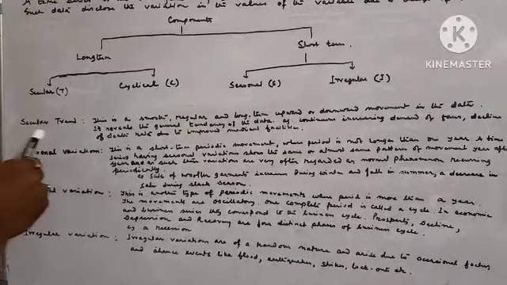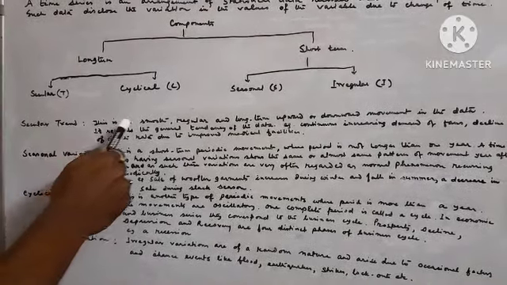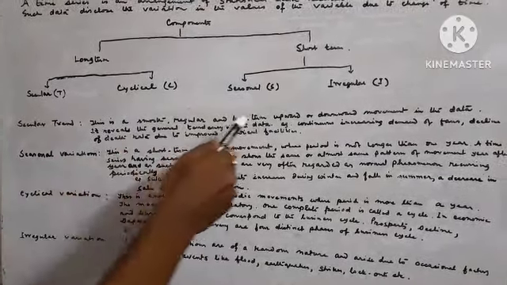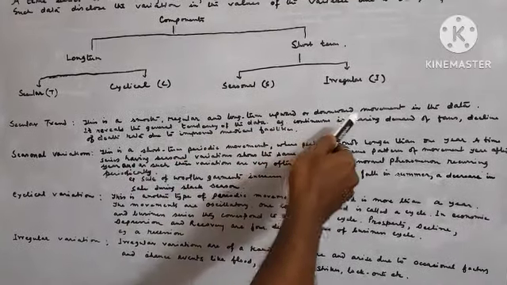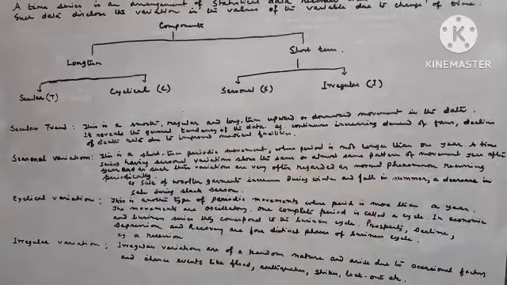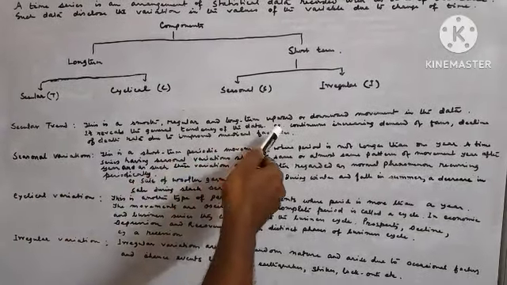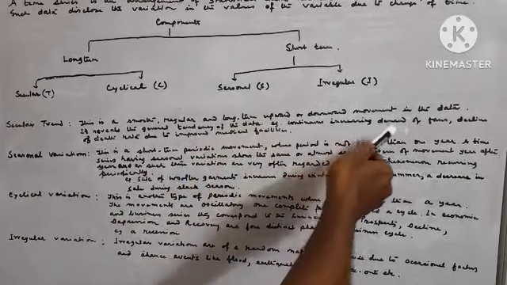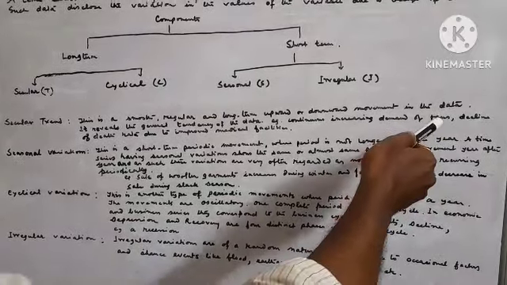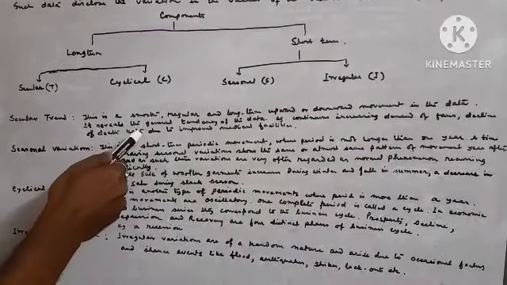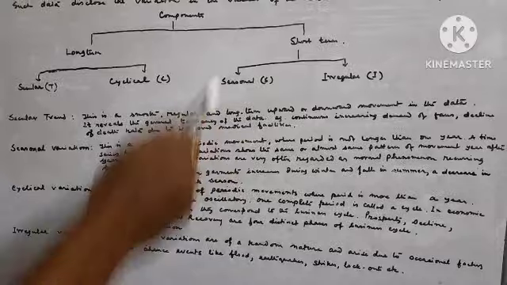Now, what is secular trend? This is a smooth, regular and long term upward or downward movement in the data. It reveals the general tendency of the data. Example, continuous increasing demand of fans, decline of death rate due to improved medical facilities.